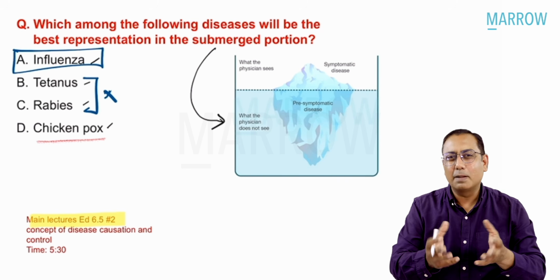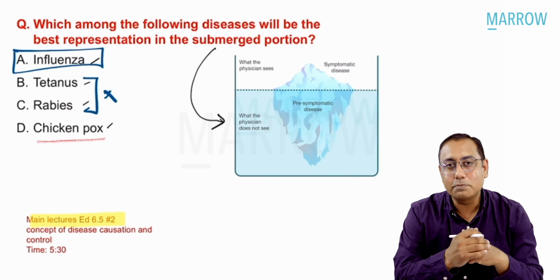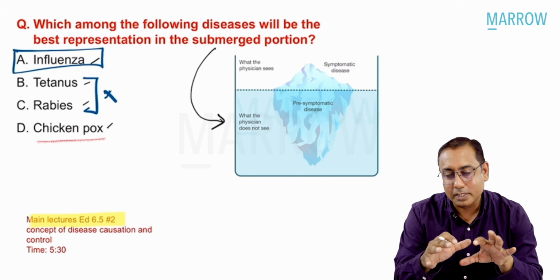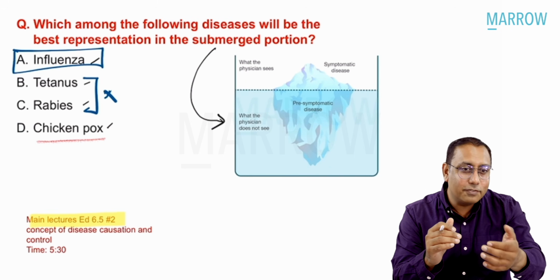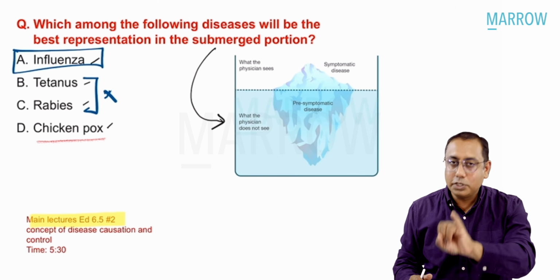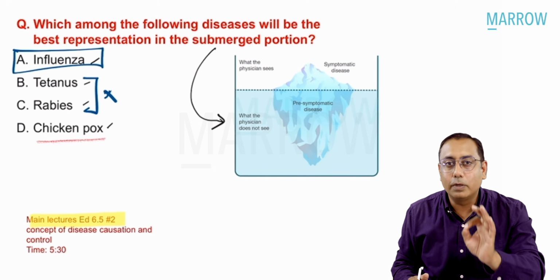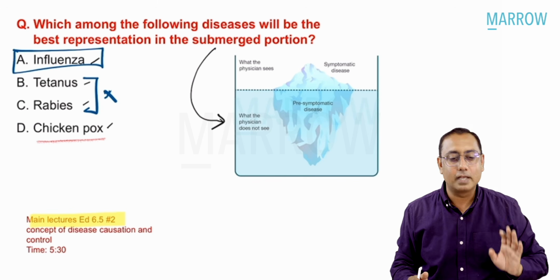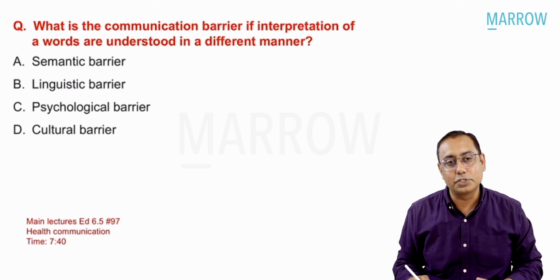Sometimes this is not black and white all the time. Many times you do get options which are grayish. So you have to be clever and intellectually intelligent enough to understand which option you are going to mark. If I give you 2 answers, chickenpox, yes, it shows iceberg. Influenza, yes, it shows iceberg. But which is the answer you're going to mark in the exam? I would like to mark influenza as my best possible answer in this question.